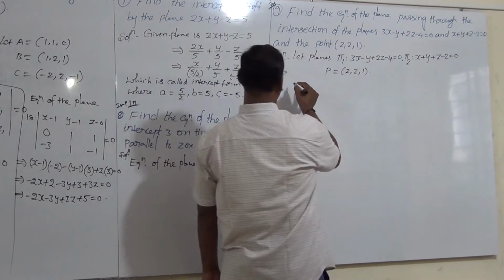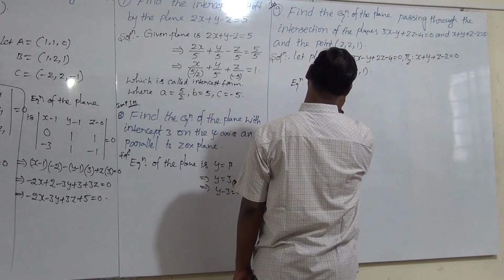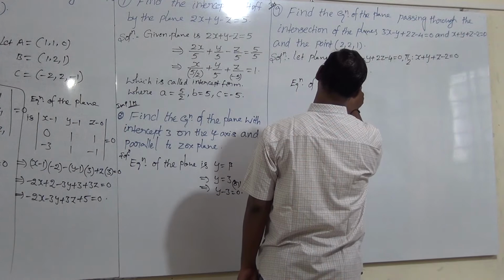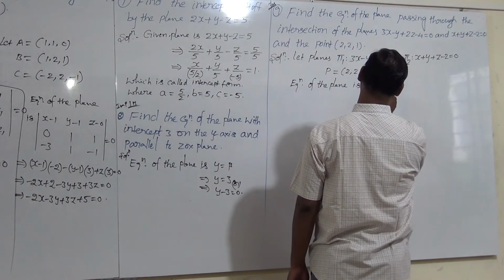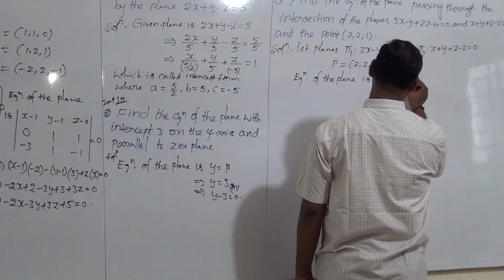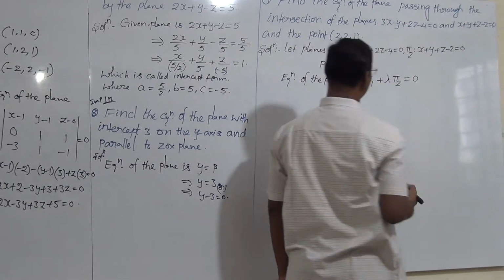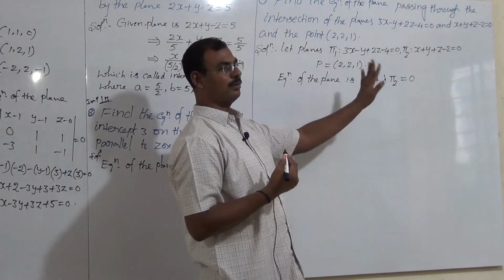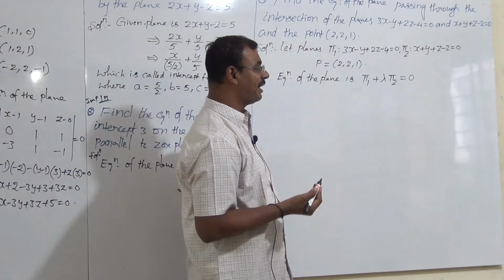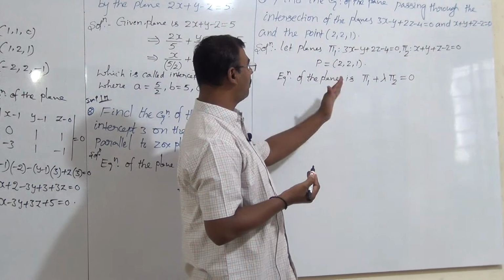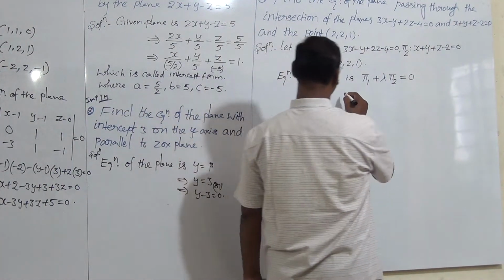Now, equation of a plane. Remember the formula: first plane plus lambda times second plane is equal to 0. This is the family of planes model. L1 plus lambda times L2 is equal to 0. Pi 1 plus lambda times pi 2 is equal to 0.